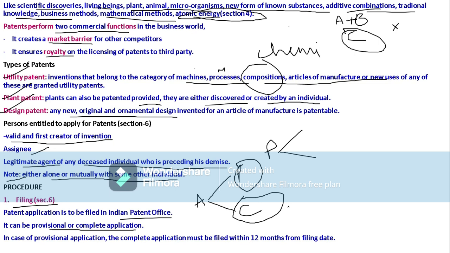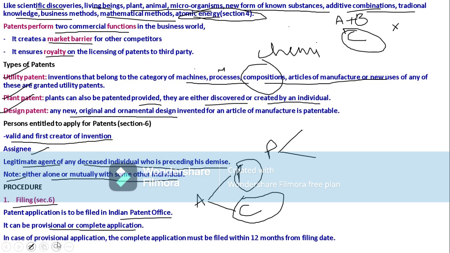So under provisional, it will just mention the inventor name, invention, design, and all that. But coming to the complete application, the full details of the invention will be there, like the application data sheet, transmittal letters, mailing, examinations, everything will be there in the complete application.